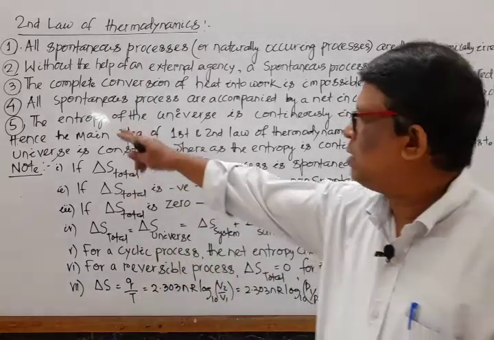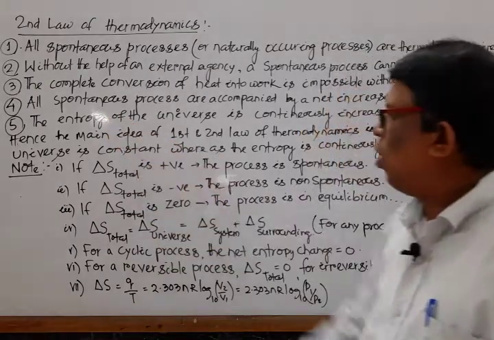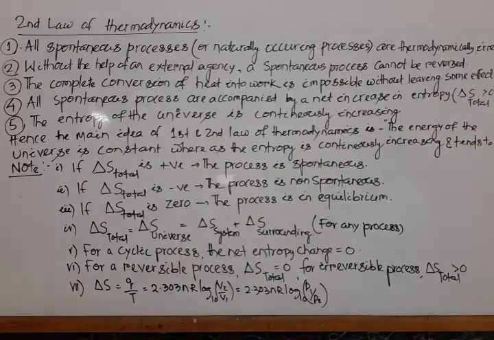Next, the fourth definition, that is, all spontaneous processes are accompanied by a net increase in entropy.